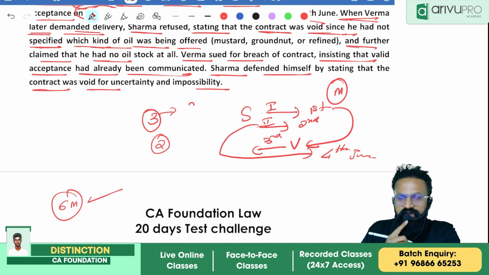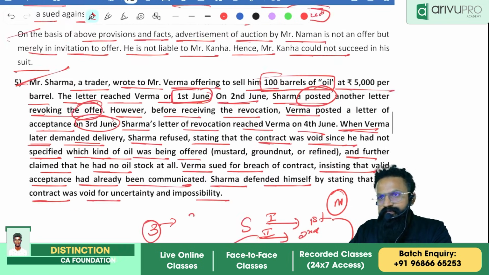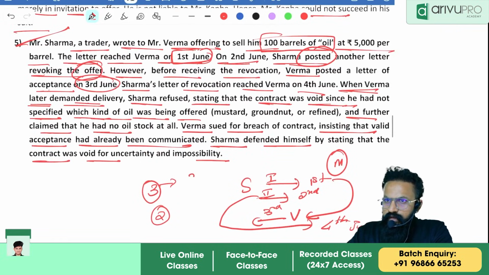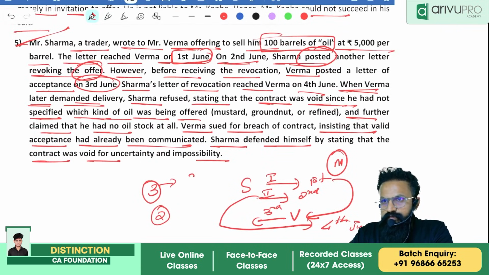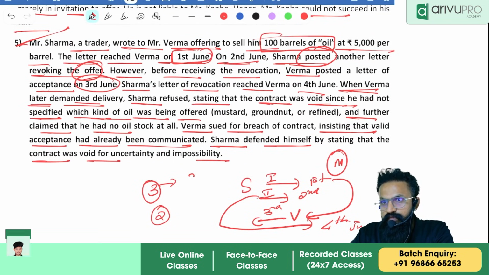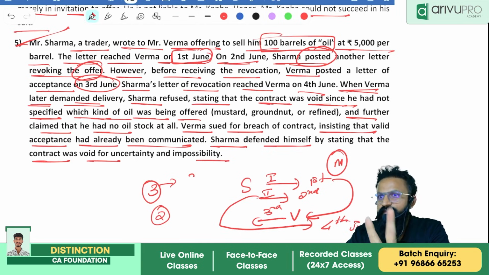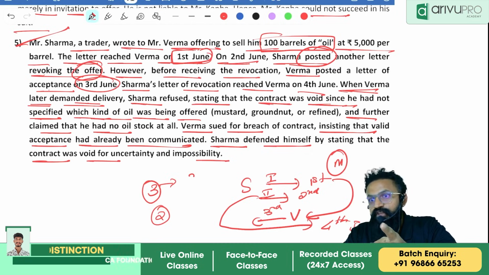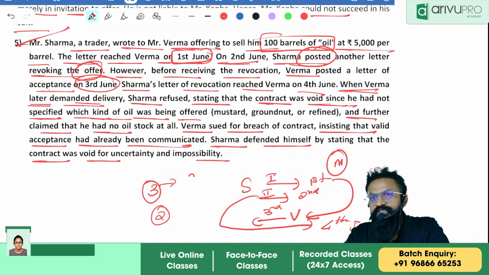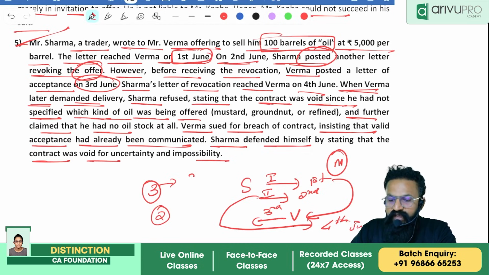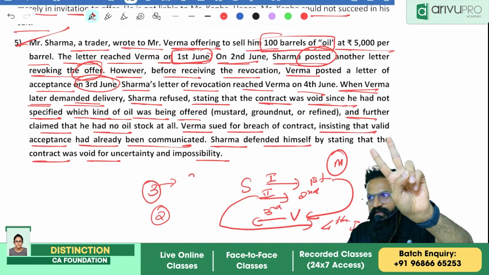Yes, sir. Because two issues have been raised in this question. One is offer and acceptance and revocation under Section 4. The other is the essential elements, lack of certainty, that is, the offer should not be vague, under Section 10. Correct. Now you will be writing two provisions. I hope it is clear.